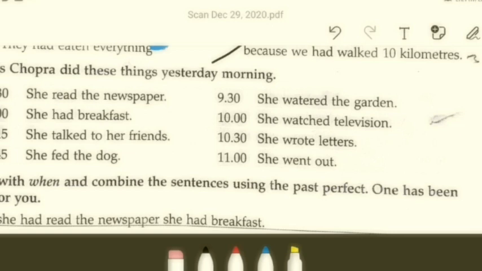By 9:30, she watered the garden, watering the plants, of course. By 10, she watched the television. At 10:30, she wrote letters. And at 11, she went out. Whatever the work must be. So, it is a split up of the activity she took up as per the time given here, right? 7:30 reading newspaper, 8 breakfast, 8:15 talking to friends, 8:45 feeding the dog, 9:30 watering the garden, 10 watching television, 10:30 writing letters, 11 going out. So certain activities are done against the time listed, right?